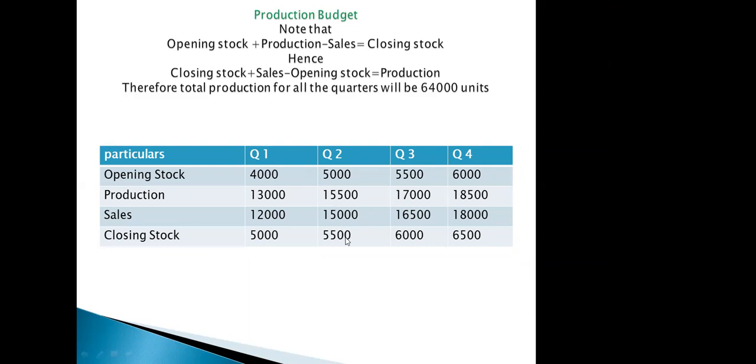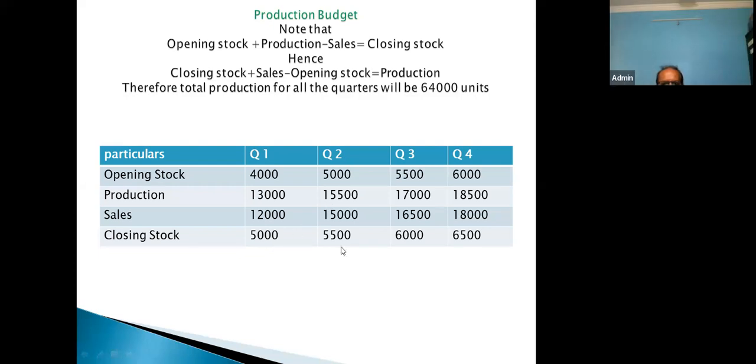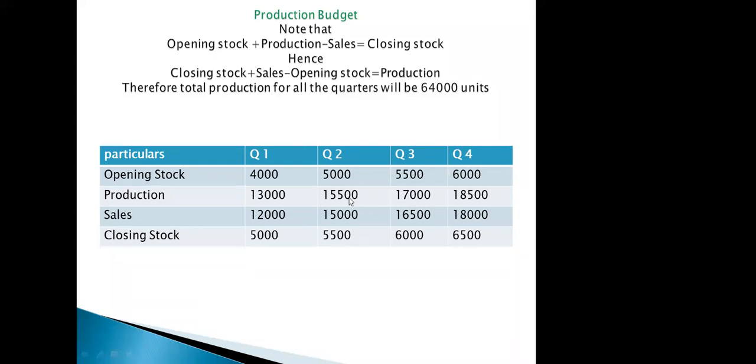But for production, sir, I think we have to take the closing stock of the same Q2 only. Then it will come to 15,500. Q2 only. Okay. Yes, sir. So for Q2, 5,500 we have to take as closing stock.